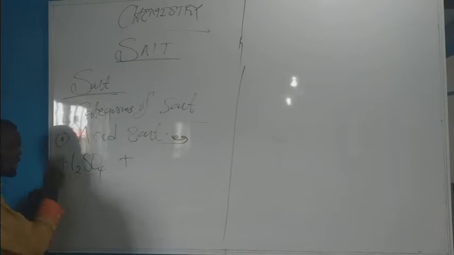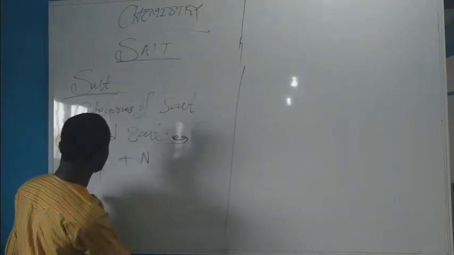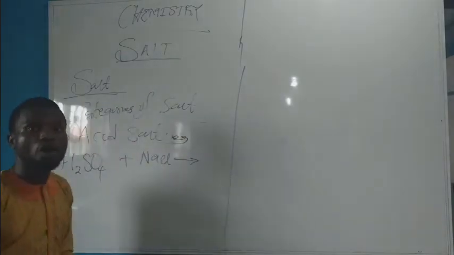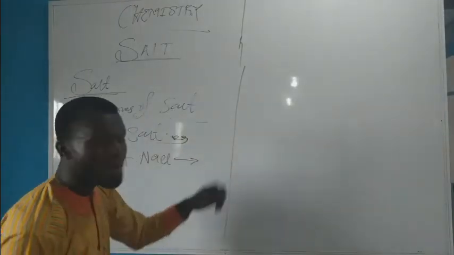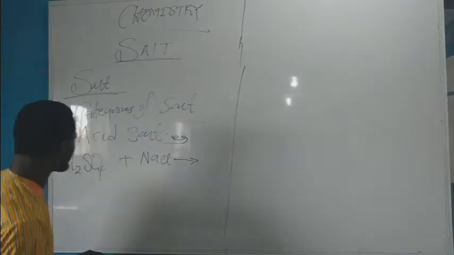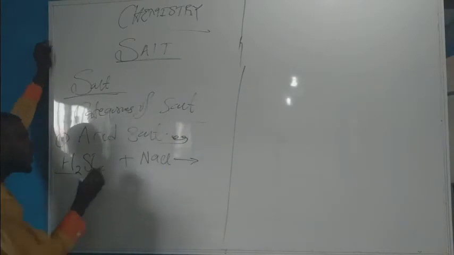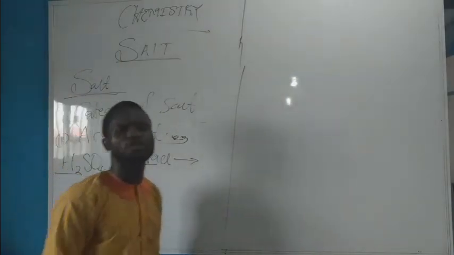So this is a diprotic acid combining with sodium chloride. We call this the salt cake method in the industrial manufacture of Glauber salt, that is sodium tetraoxosulfate 6. Now in this reaction, we have 2 hydrogen ions, but here we have 1 sodium ion available to replace the 2 hydrogen ions.